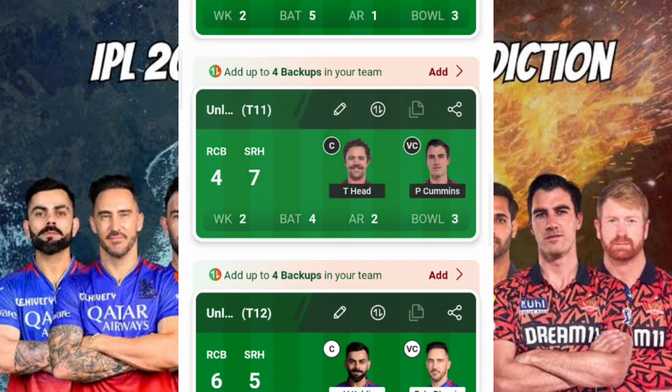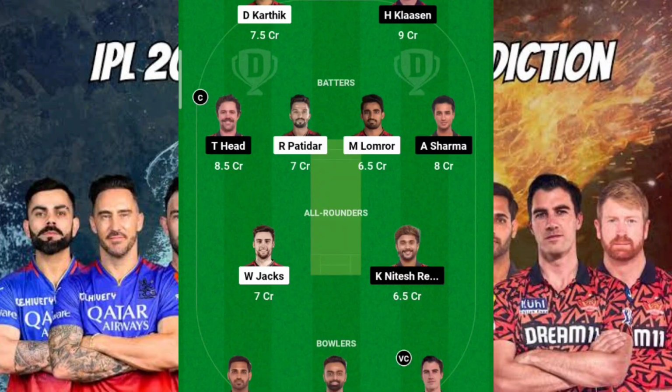Coming to team 11th. Here I'm going for a pure one-to-one approach, with Travis Head as my captain and Pat Cummins as my vice captain. Since this is a pure one to one, I have kept the captain as well as vice captain from the same team. Here you can see two of the crucial players, that's Rajat Patidar and of course Mahipal Lomror, expecting very good innings from them so that they'll win their Dream11 points. At the same time, losing the early wickets of Virat Kohli and Faf du Plessis early to Bhuvneshwar Kumar as well as Jaydev Unadkat. So these were the considerations. Fine. So this is my 11th team.